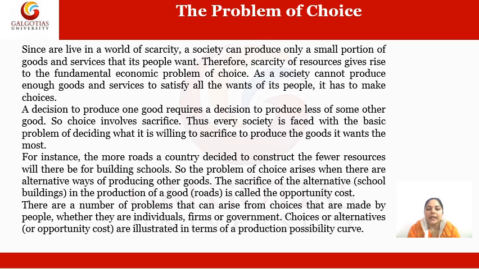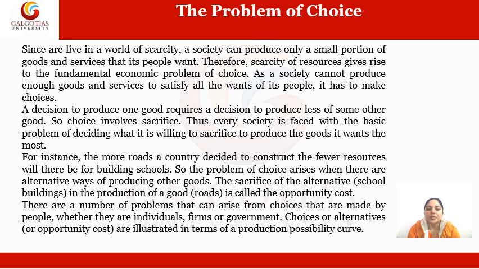Thus every society is faced with the basic problem of deciding what it is willing to sacrifice to produce the goods it wants the most. It means one thing is to be sacrificed if we want another thing. For instance, the more roads a country decides to construct, the fewer resources will be available for building schools.